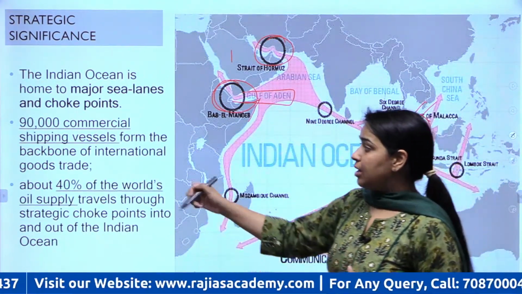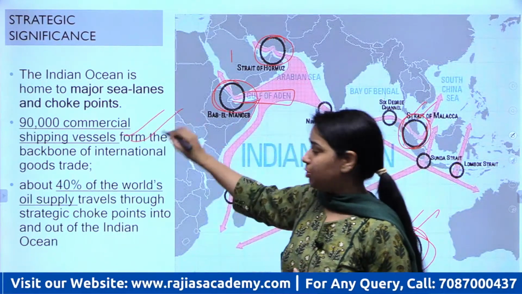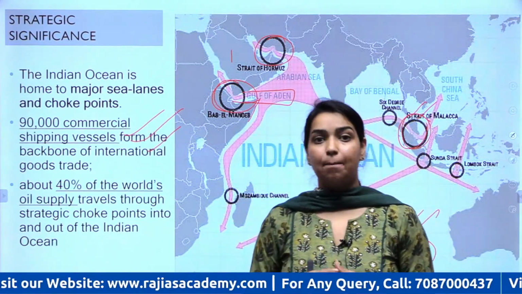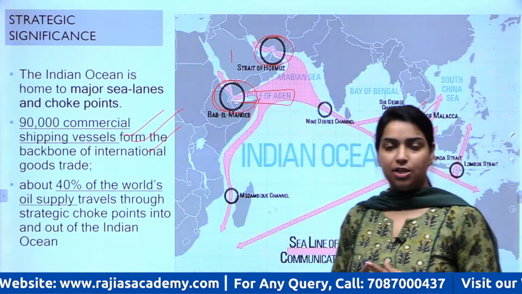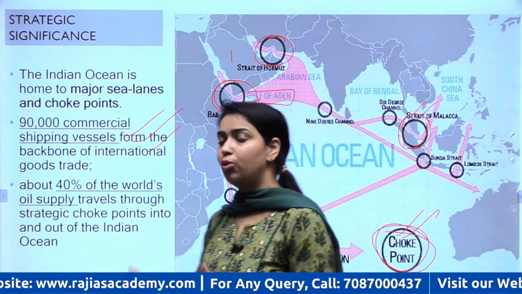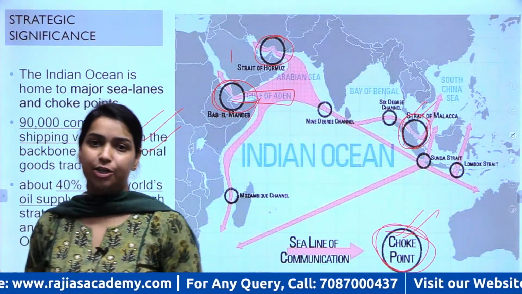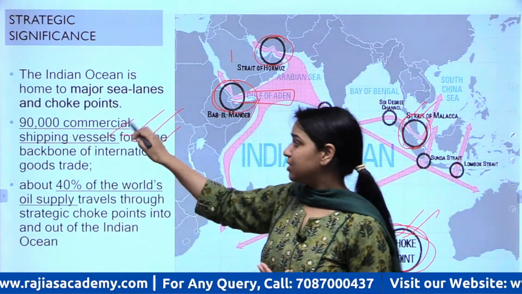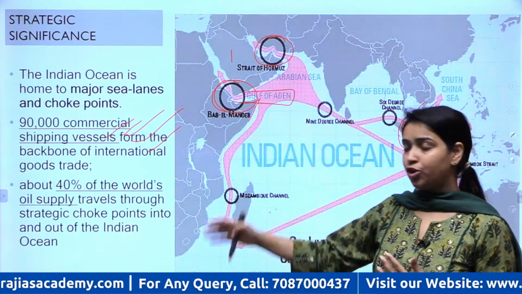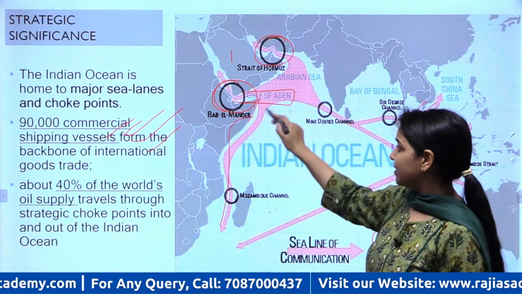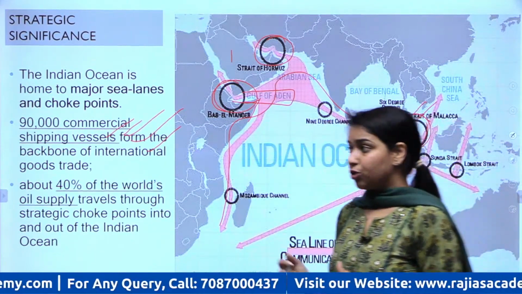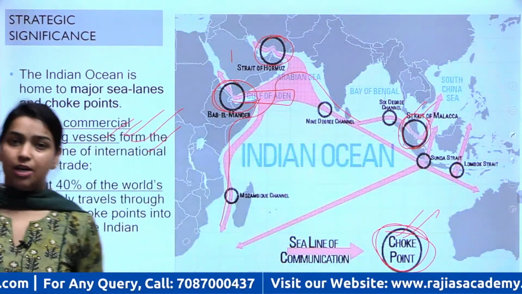So you see, 90,000 commercial shipping vessels pass through these regions throughout the year. ठीक है, जो सारा ट्रेड जो होता है, 90,000 से ज़्यादा वेसल्स जो हैं, उस ट्रेड को लेके इस रीजन से पास करते हैं, इन चोक पॉइंट्स को पास करते हैं. Okay, so that is why these choke points are very crucial.